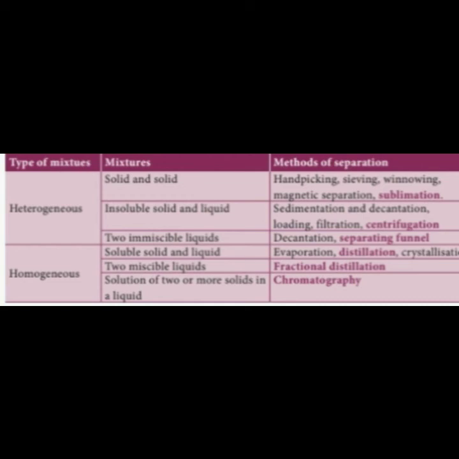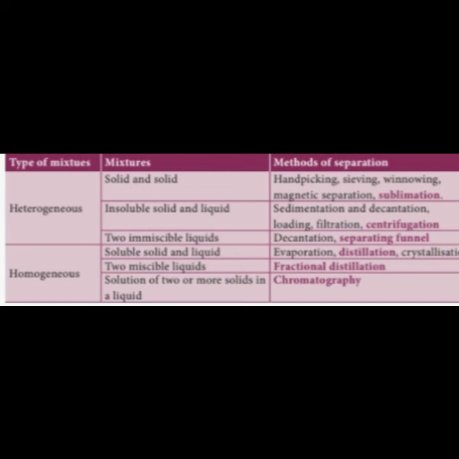If there are two immiscible liquids, for example oil and water, the methods are decantation and the separating funnel method. Now, for homogeneous mixtures: if a soluble solid and a liquid, like sugar and water, are completely soluble, the separation methods are evaporation, distillation and crystallization.